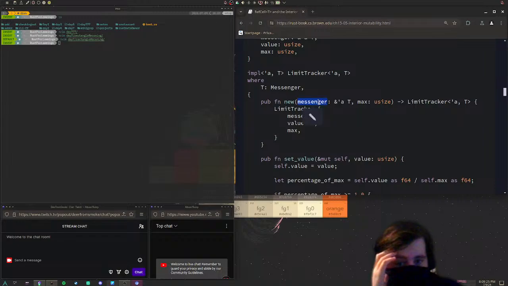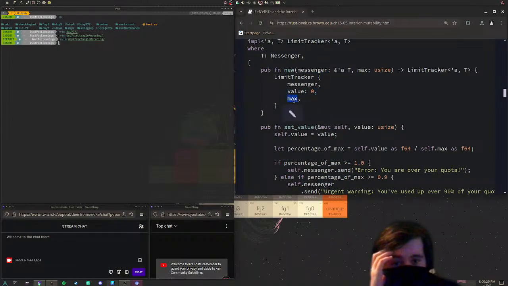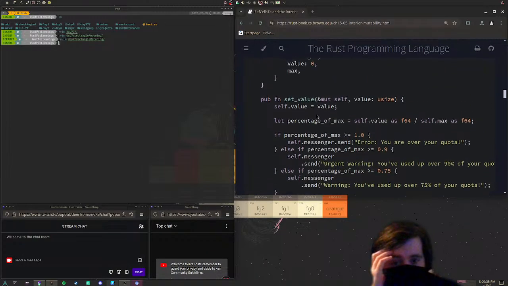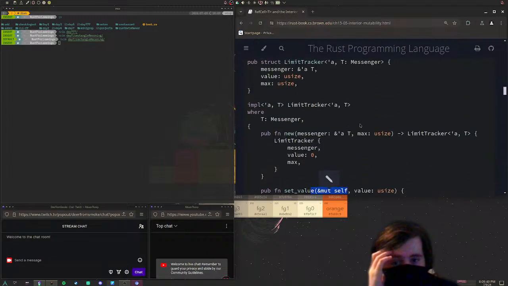Messenger is the messenger value. Value is 0, and max is just max from the original. Function set_value, which is public, takes an immutable reference to self. It is still within the impl block.